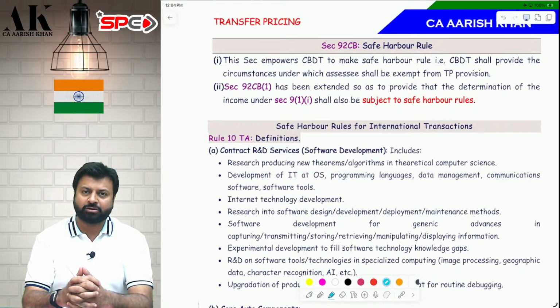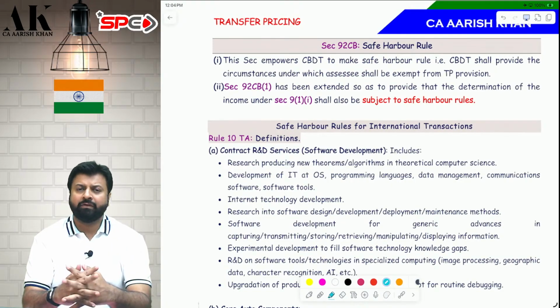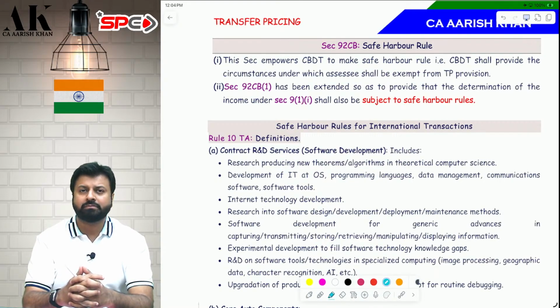So what is safe harbor actually? Safe harbor is nothing but the government giving the assessee an option in case of certain businesses. If you fall in that business, then you should show some margin which the government will tell, and if you show that margin, we will not question your price, but you have to show that much margin to the department. For that, you have to fill a form, Form 3CEFA, etc. That form can be filled for 1 year, 3 years. That procedure we will see in a while.